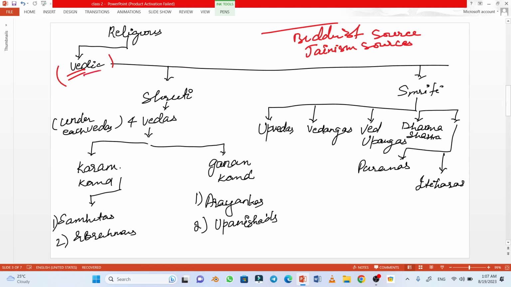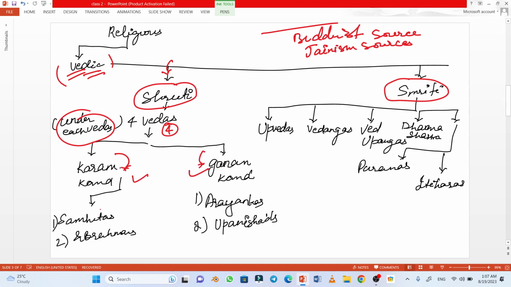Now under the Vedic, there are two types of texts composed. One was Shruti text and the other was Smriti text. Under the Shruti text, four Vedas were written, and under each Veda we see the Karm Kand and the Gyan Kand.